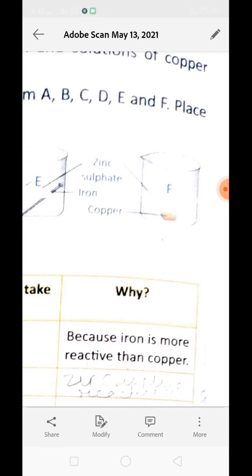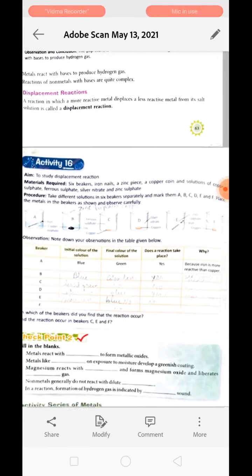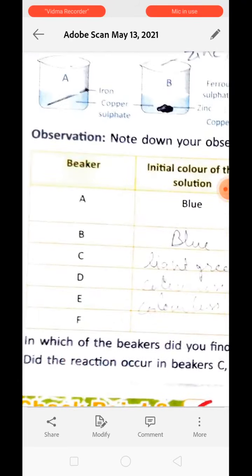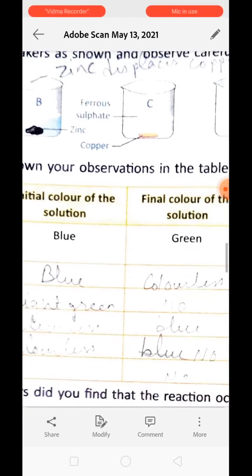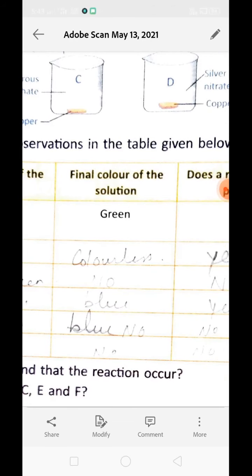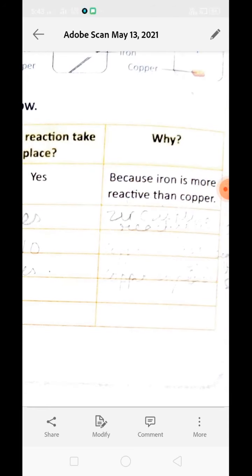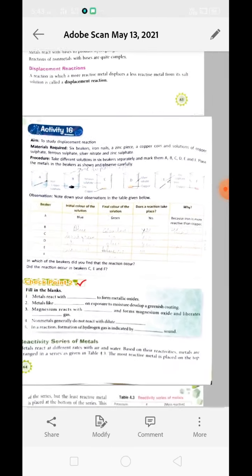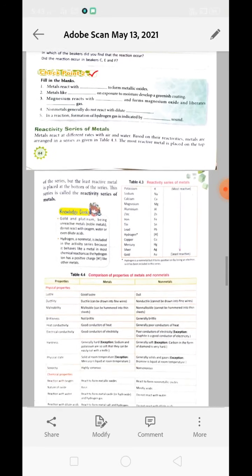So this is what happened during this chemical reaction and you have to write it down in this given table. Okay, over here we have the names of the beakers, then the initial color of the solution, and then the final color of the solution as the reaction takes place. Whether the reaction is taking place or not, you have to write it over here, and why this chemical reaction has taken place. So you have to write all these things in this table. Understand? Now the reactivity series is over.